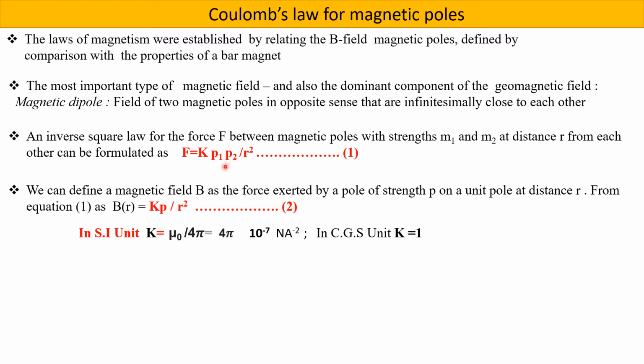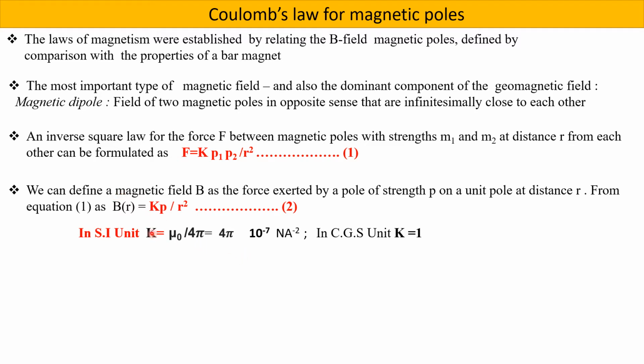Suppose one pole has the value P and the other pole is a unit pole. The force exerted by the pole of strength P on a unit pole can be defined as the magnetic field. So we can write it as K into P by R square. So this is the magnetic field.